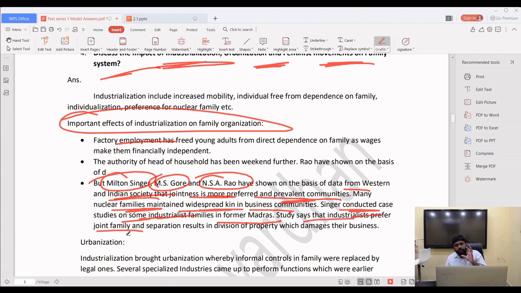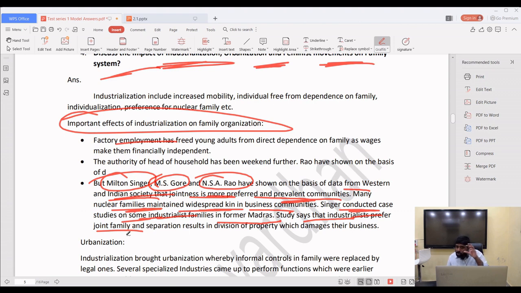Yes. Because of industrialization, job opportunities are more, so people will move from rural areas to urban areas. The impact is that when they move from rural to urban areas in search of jobs, the joint family system will be divided into a small family system, the nuclear family system. At the same time, in the study conducted by Milton Singer, the finding was that the big industrialists don't want to divide. Why? Because they worry that the property will be divided. So the joint family system is also continuing in the industrialized society.